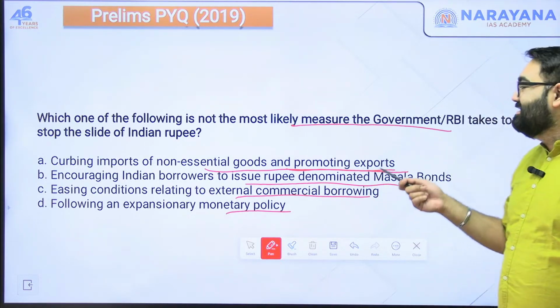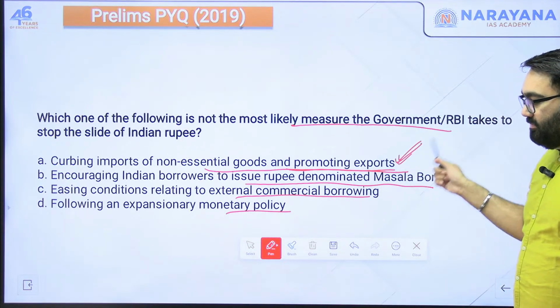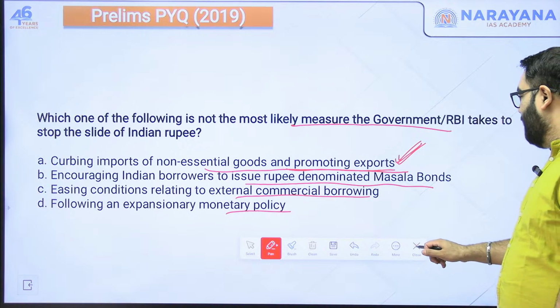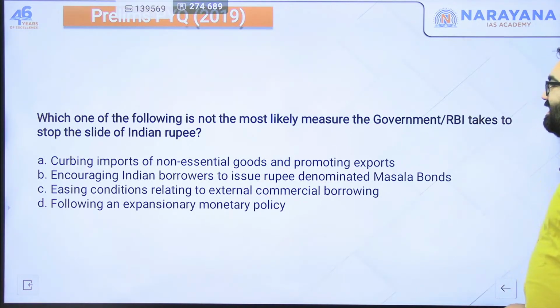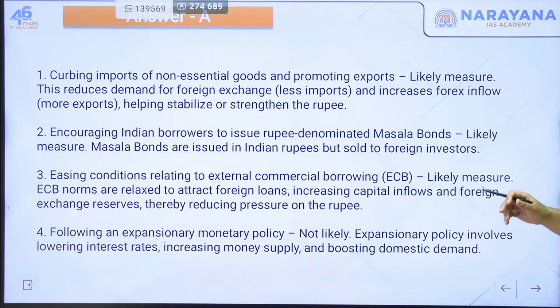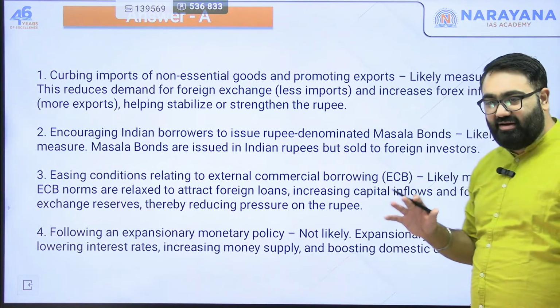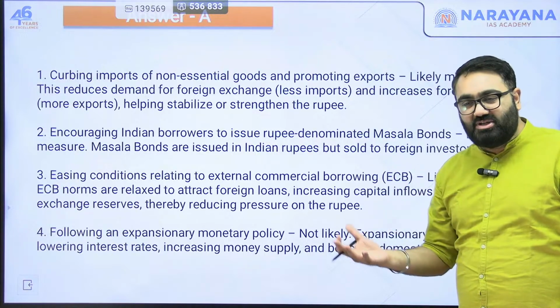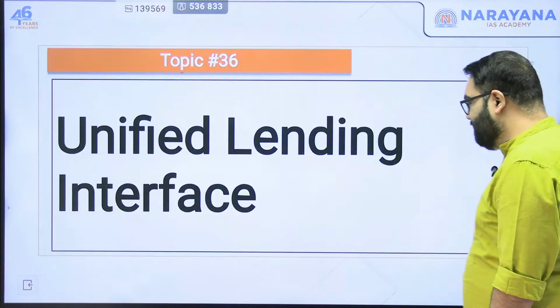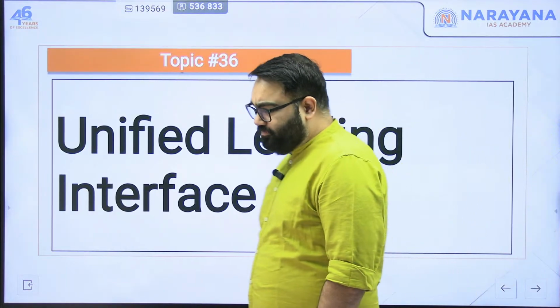The answer here is A. They will not curb import of non-essential goods and promote export. Why is that the case? Because curbing of these goods would result in an opposite kind of reaction, an opposite kind of impact. This is something that most probably they will not do.